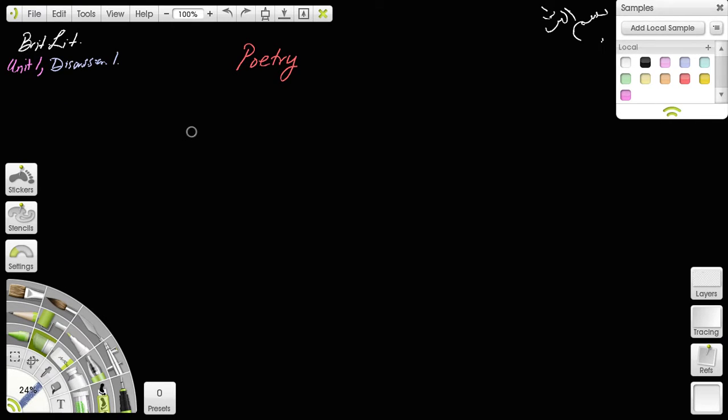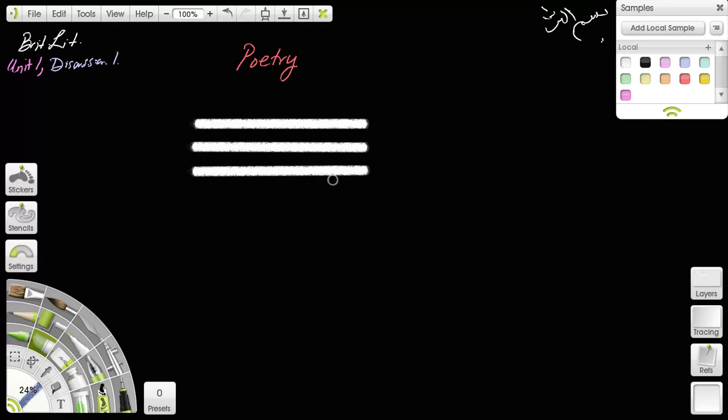Bismillahirrahmanirrahim. We continue our discussion here on literary terms. The next few terms have more to do with poetry, I think. So I thought we would start off with the term stanza.